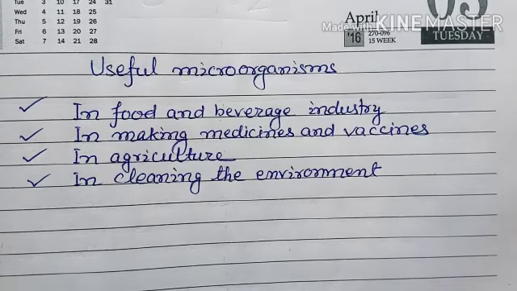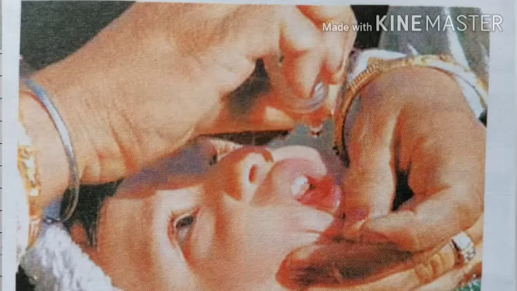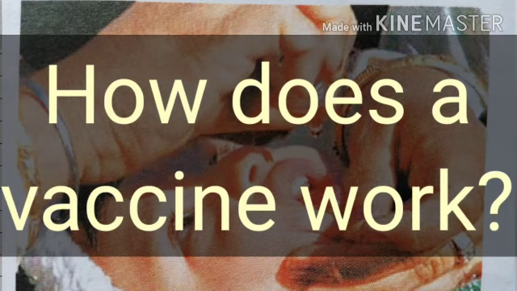Microorganisms are also used to make vaccines, which protect humans and other animals from several diseases. A vaccine consists of dead or weakened microbes. When these are swallowed or injected into the body of the patient, the body produces antibodies to fight them. The antibodies remain in the body and protect it from any future attack of these diseases, and the body is then said to have developed immunity against that disease.